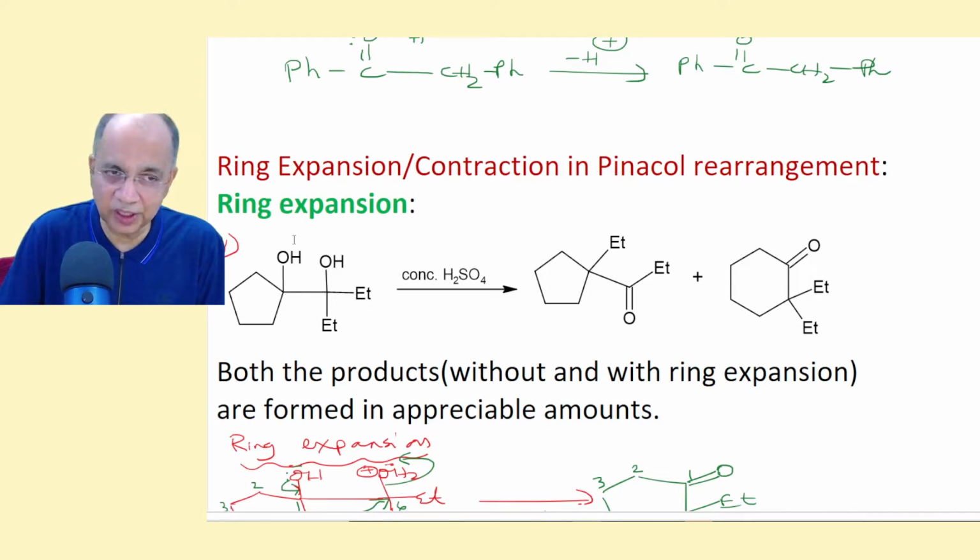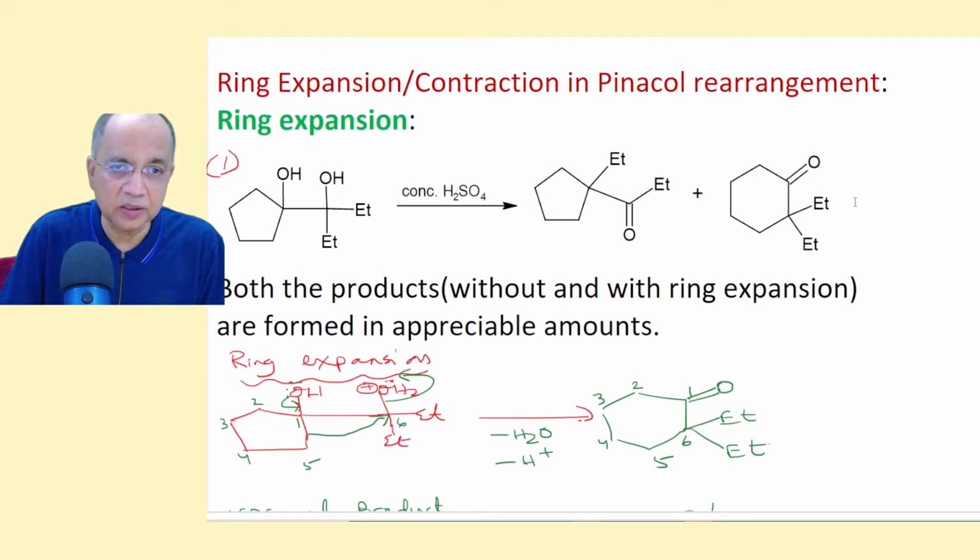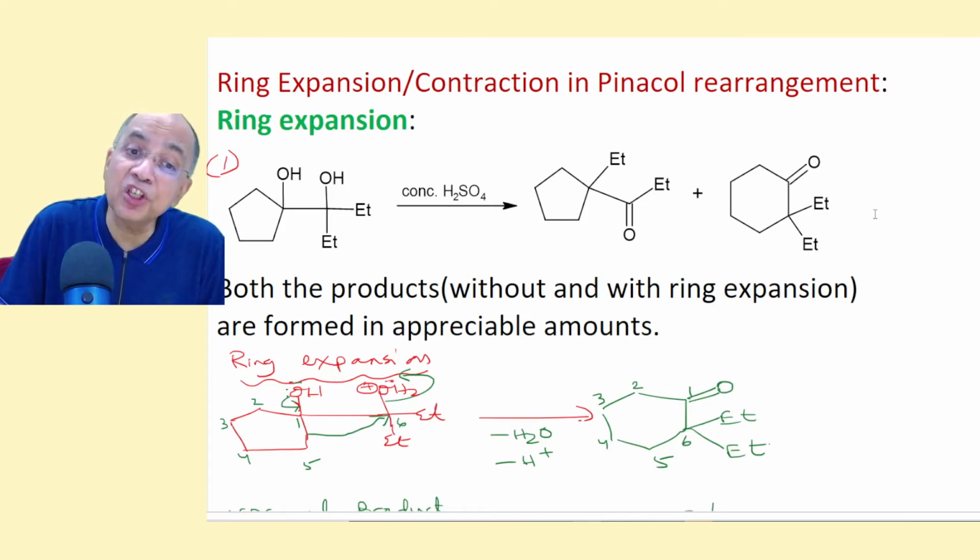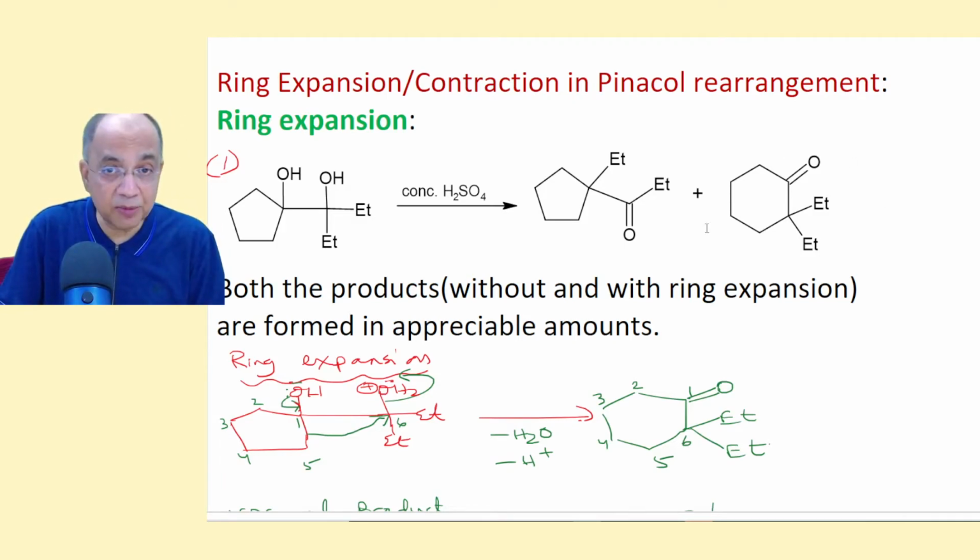One group is connected to the cyclopentane ring and the other one to the adjacent carbon. Then you get two products. One is the 5-membered ring, the normal product. The other one is a ring expansion product. Both are produced in appreciable quantities. Sometimes this one is the major product.